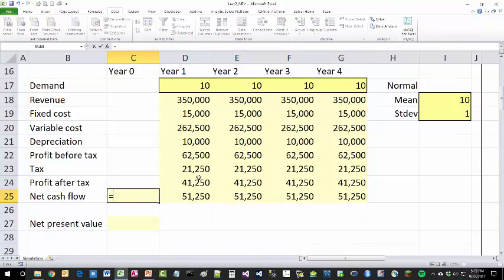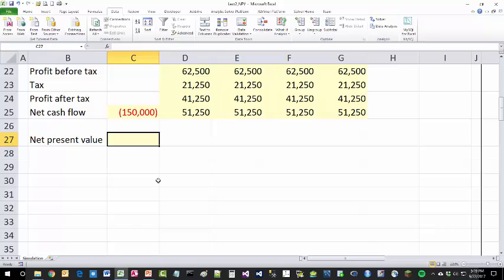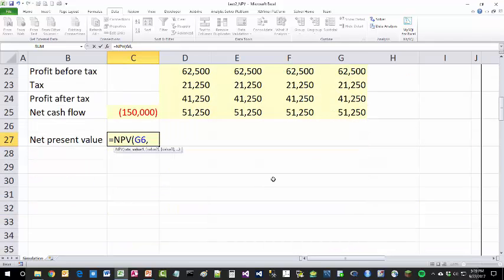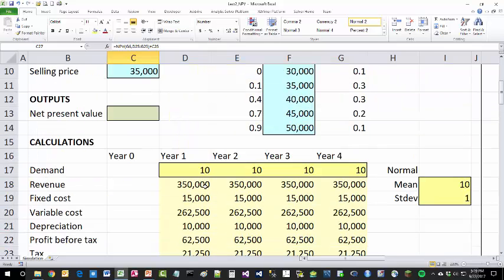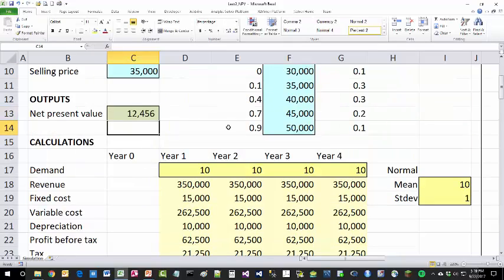Then the initial outflow is negative 150 million initial investment, which then brings an NPV based on a 10% discount rate, or required rate of return, on the future cash flows, so not the present one, plus the net cash flow, which is essentially subtracting 150 million to get, after you get all the decimals out of it, 12.5 million, give or take, which is then going to be reflected in cell C13 as well.